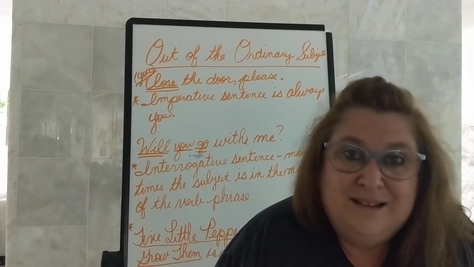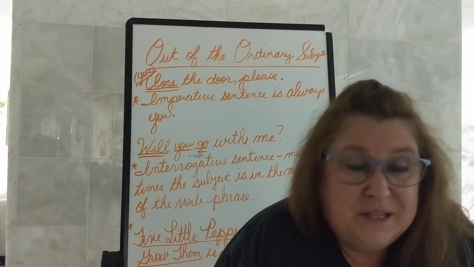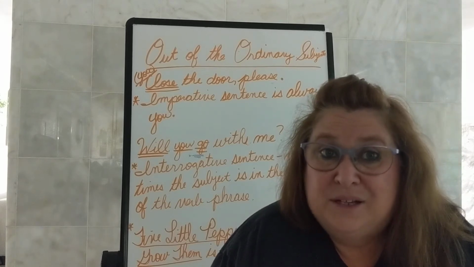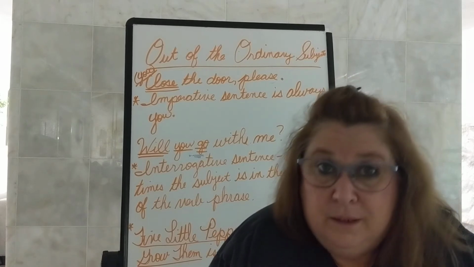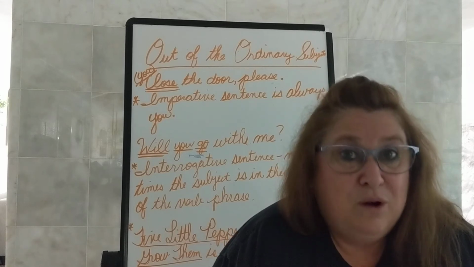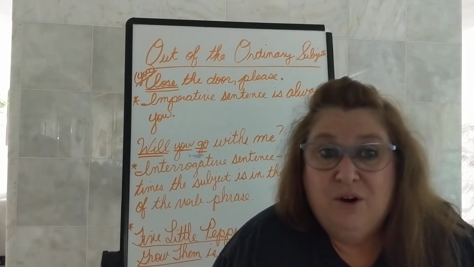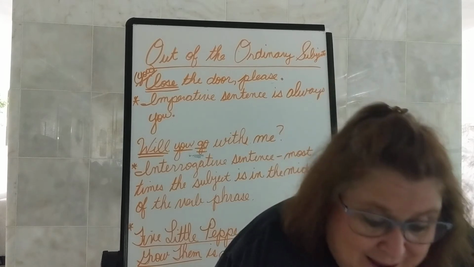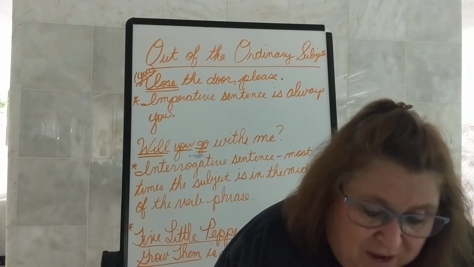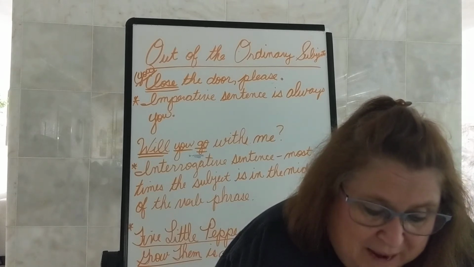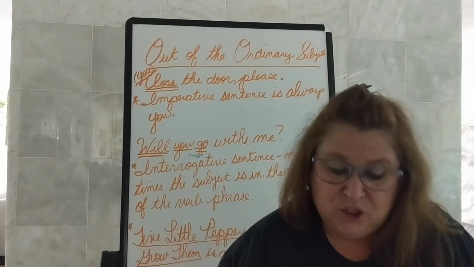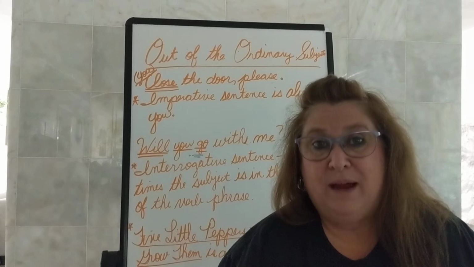The subject is not always the first word in the sentence, and the verb is not always right next to the subject. Do not be fooled. Find the action or state of being verb and then ask who or what to find your subject. That is always the surefire way of doing it correctly.